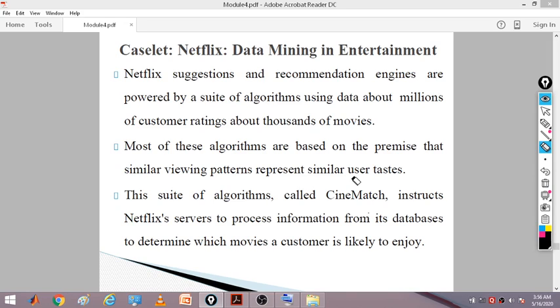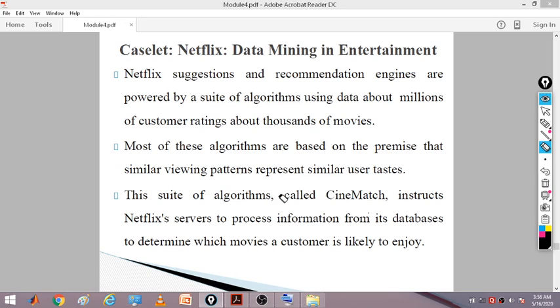The system does this based on the previous data, the ratings he had given, so that the taste of that user is captured. That is done by analyzing the patterns of usage of the users. This suite of algorithms is called the CineMatch algorithm, a collection of algorithms we call CineMatch.